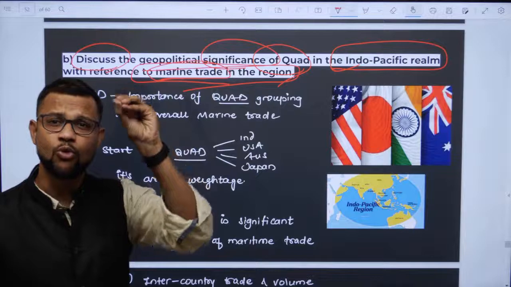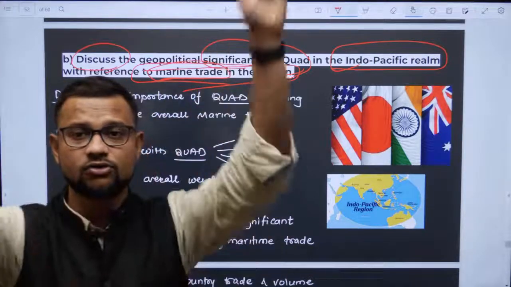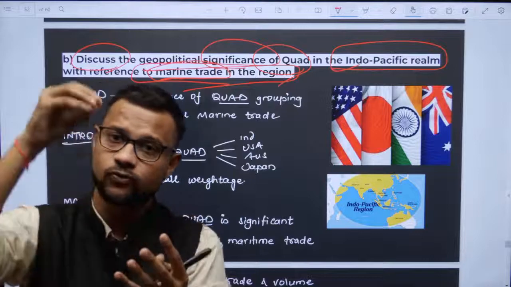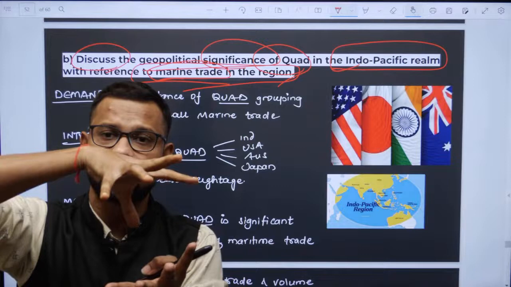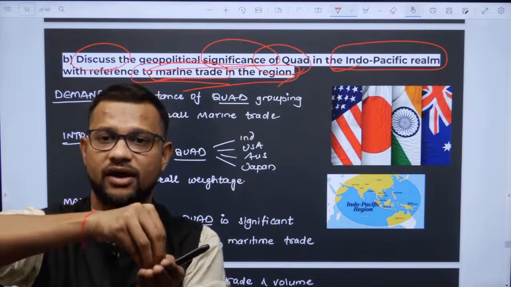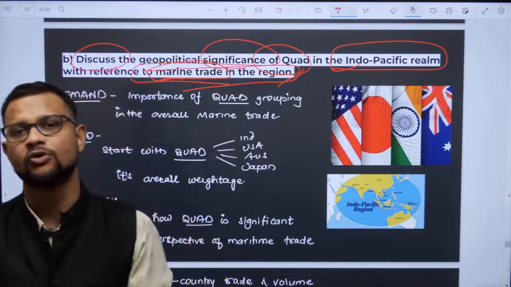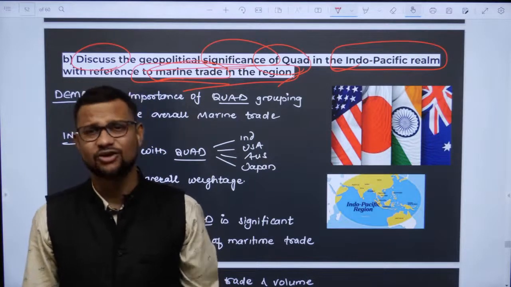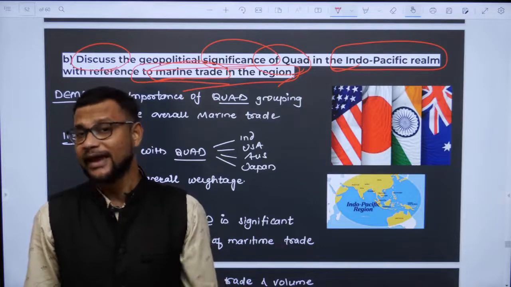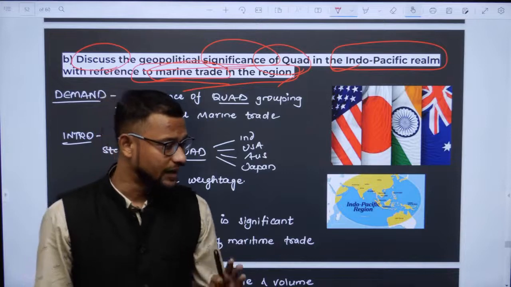Have a look: UPSC is getting more focused in its approach. It is asking you to focus on one specific point, rather than a broad base, such as marine trade, land trade, external trade, or foreign trade. So in the introduction, you will write about Quad, its significance or its growing importance. In the main body, you will write how this Quad is helpful.